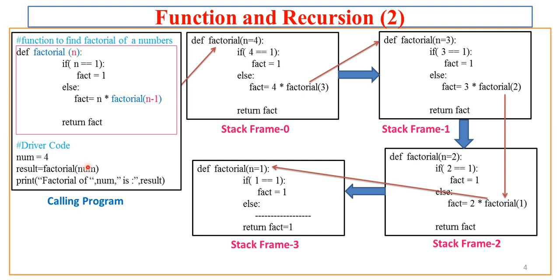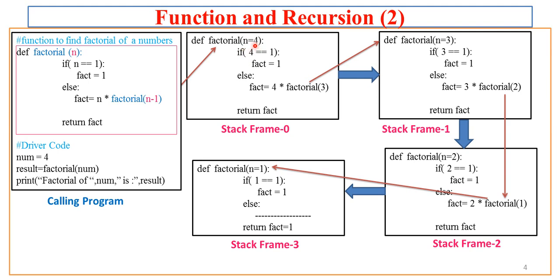Now for this factorial 4, an entire new copy of the function definition is generated, and that copy replaces all its variable values by the actual value of the variable passed.